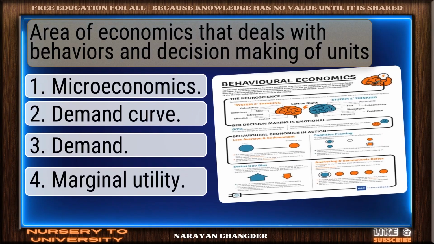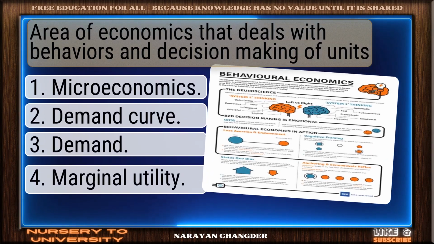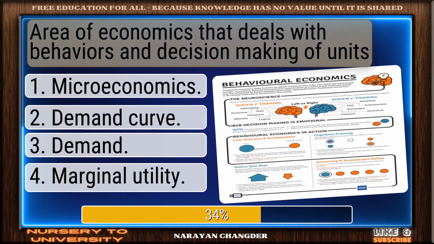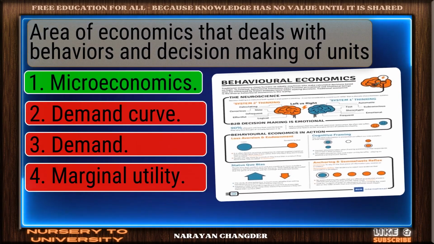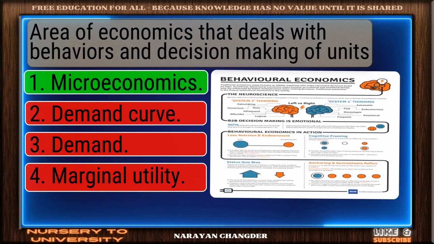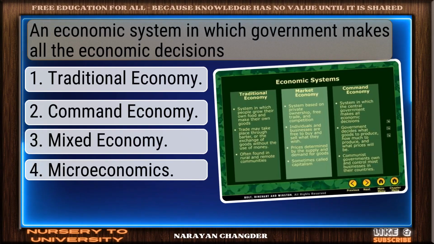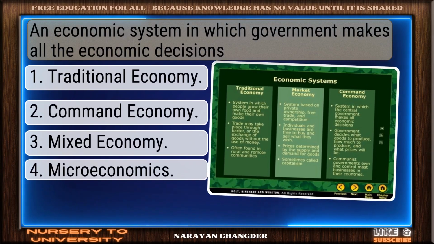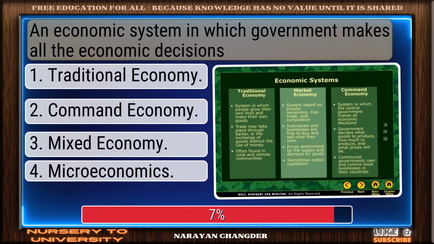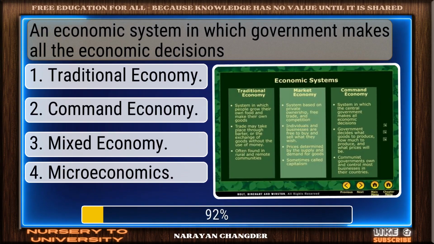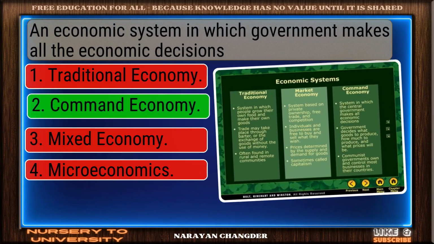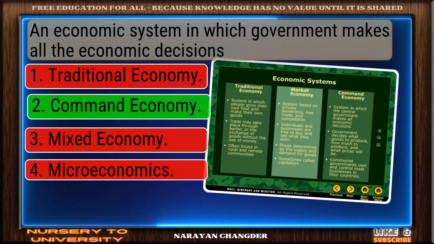Area of economics that deals with behaviors and decision-making of units. You got it. Your choice microeconomics is right. An economic system in which government makes all the economic decisions. You're right. Command economy is the correct answer.